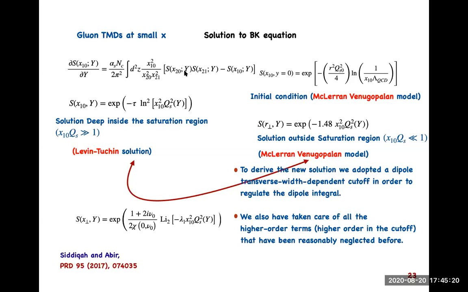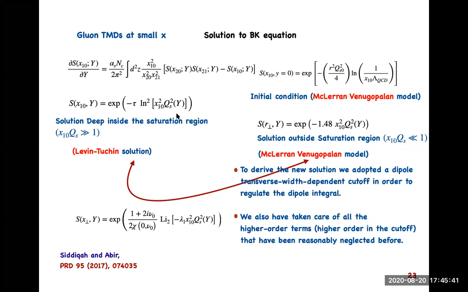Now S is small either in asymptotically small x or very high y, or when we have large separation. So in that domain, this would be fine, that we can drop this term. Once we drop this term, the solution that we get is the Levin solution.